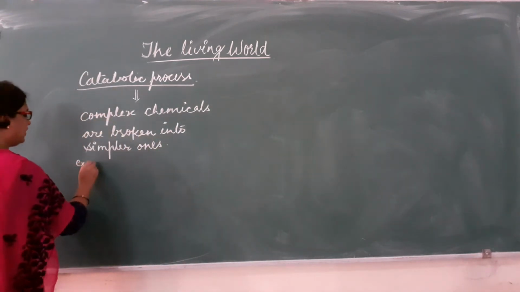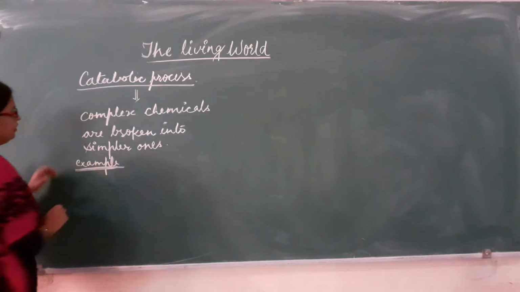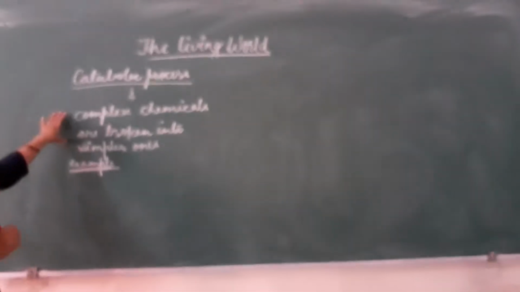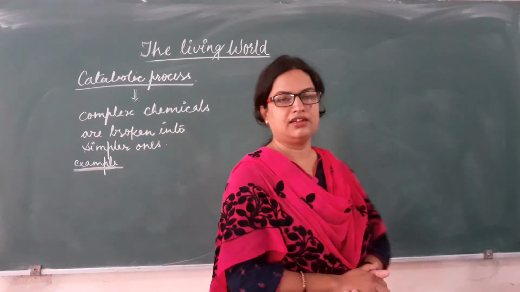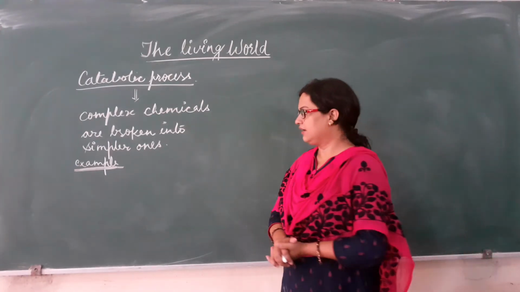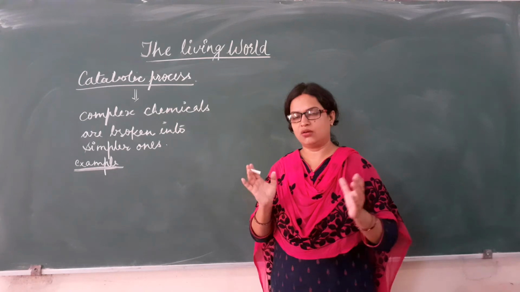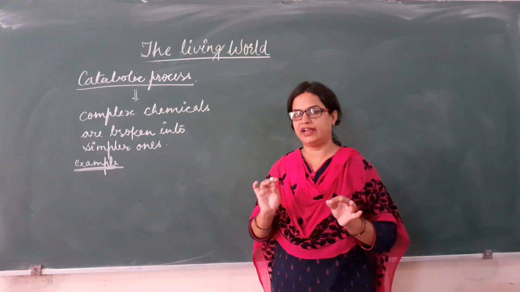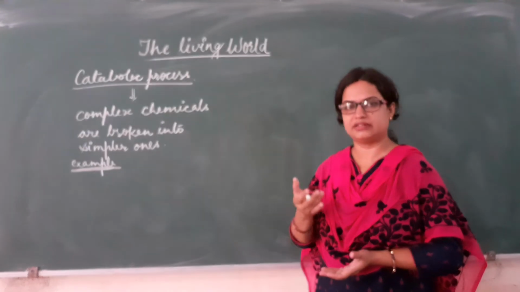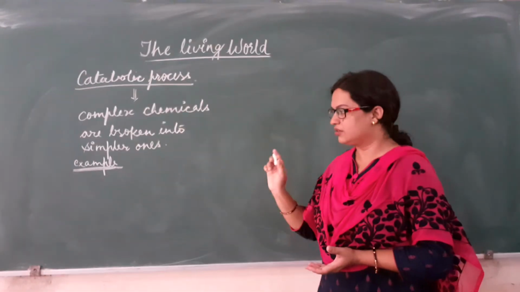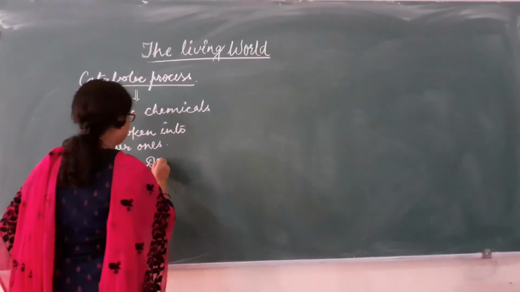There are several examples in our living system where catabolism, breakdown, occurs. The most common example is digestion of food. Digestion is a catabolic process. In this process, complex food is simplified into simpler ones in the presence of enzymes present in digestive juice. So, the example is digestion.